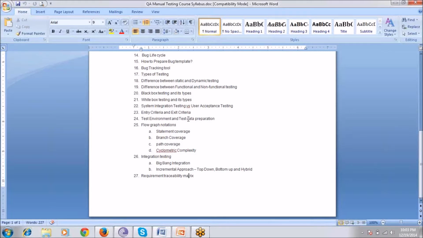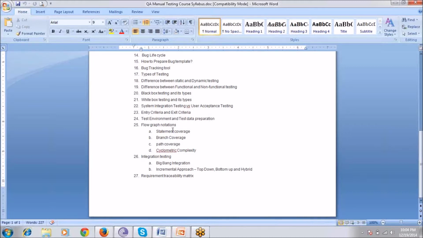Test data preparation is our responsibility for each step or whatever functionality we would like to test. For that we have to prepare test data, like alphanumeric characters, numeric characters, normal characters, and some special characters. These are the approaches we need to follow to prepare the data.